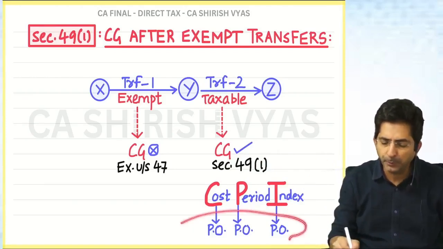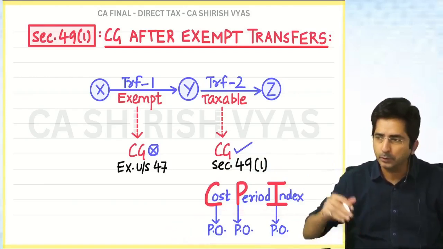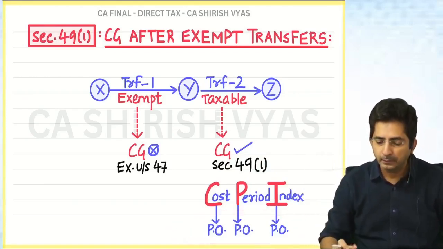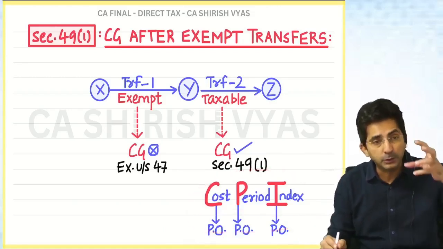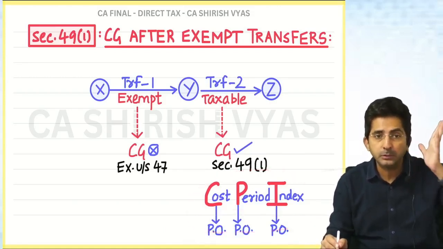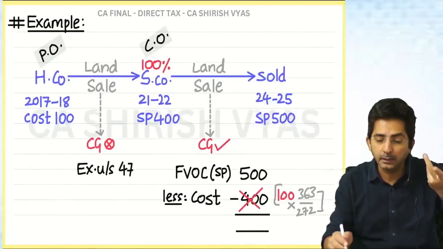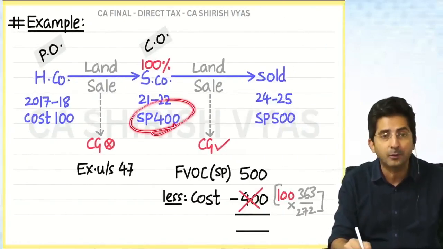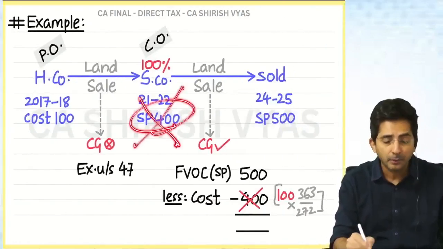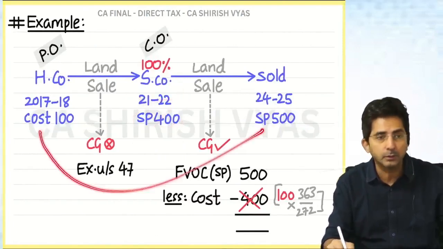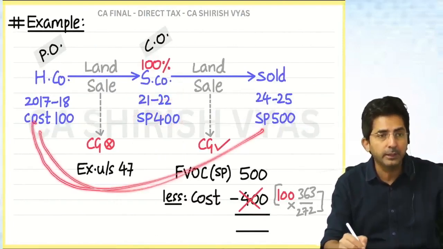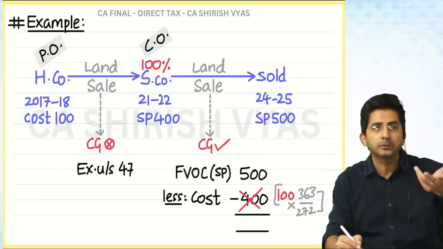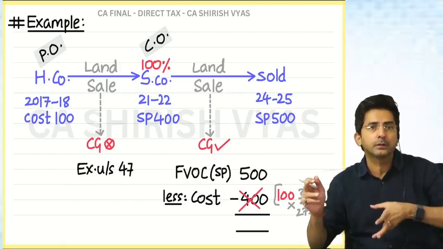What is this PO, PO, PO? Previous owner, previous owner, previous owner. Actually, these are the three important points a student should note. Cost from the previous owner. See, earlier you told me you will take 400 as a cost, but that was wrong. Cost from the previous owner. Period from the previous owner. Index from the previous owner. Everything from the previous owner.